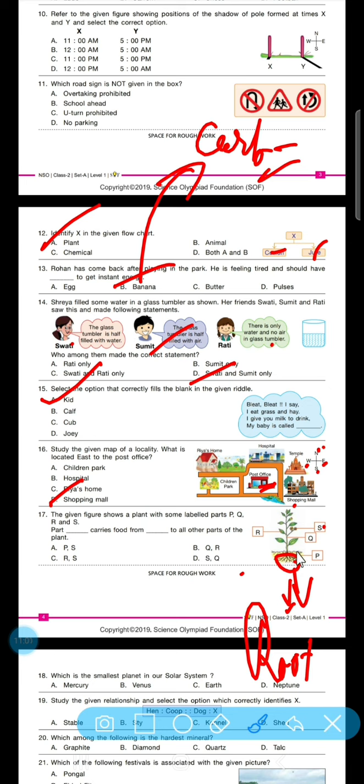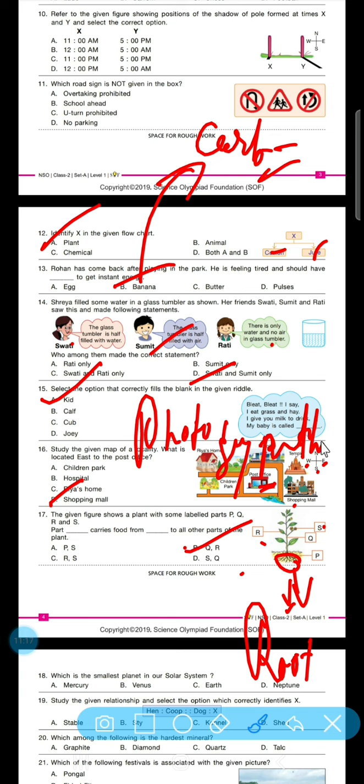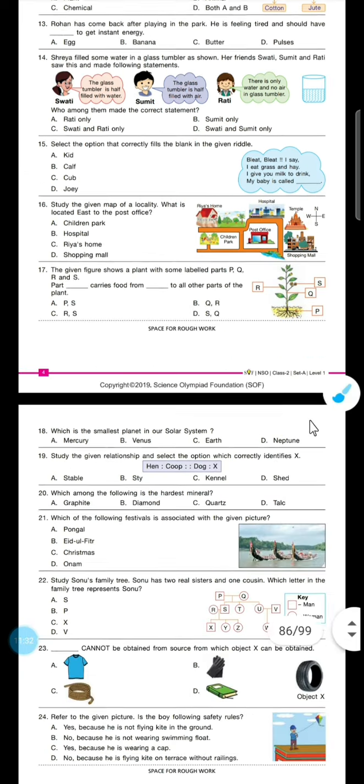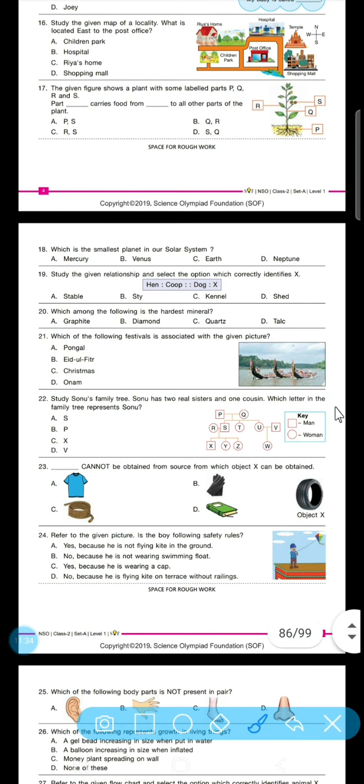Part Q carries, like it is the stem, food from the R, like leaves. So yes, it is correct, because in the process of photosynthesis, the leaves are responsible for making the food for the plants, and at that time the stem and other parts like here shown are responsible for carrying the food from the leaves to other parts of the plant. Now let's see the 18th question.